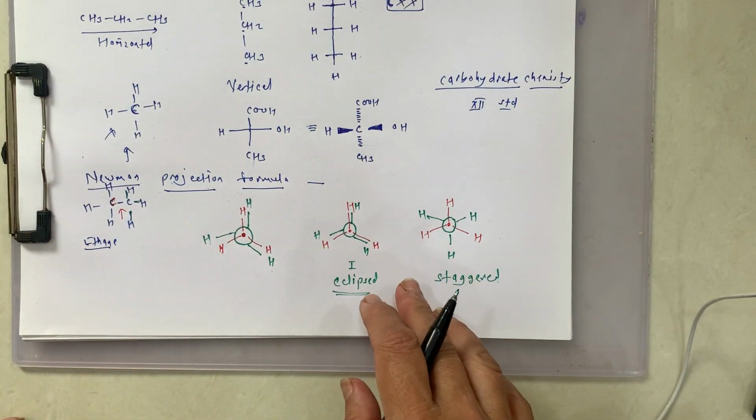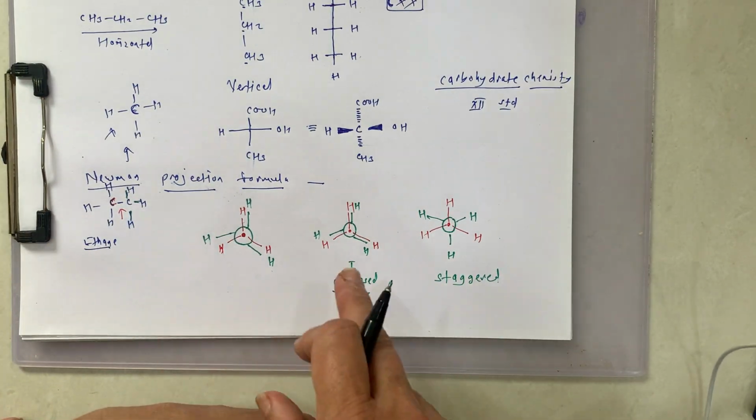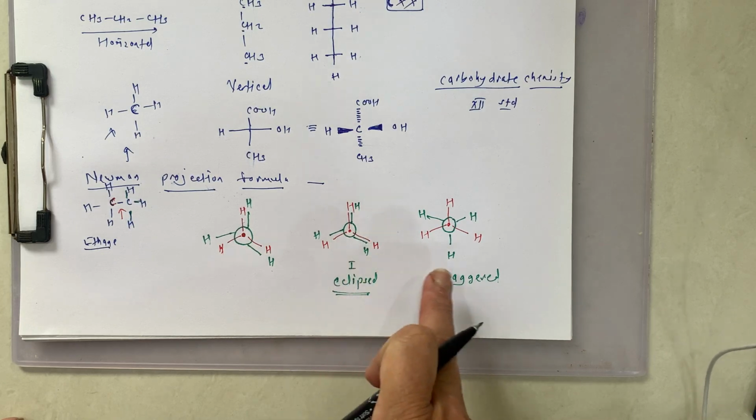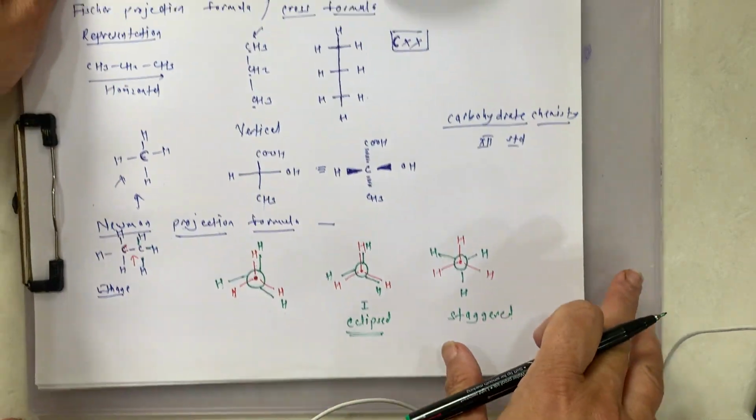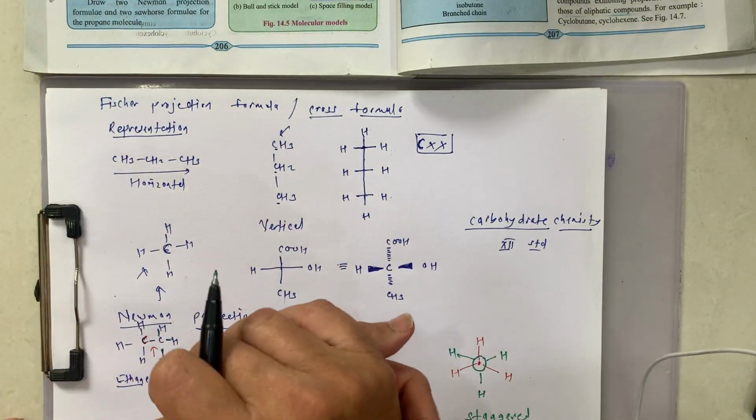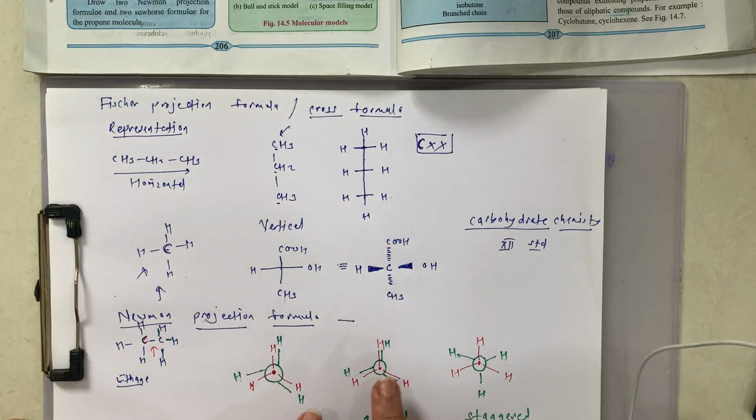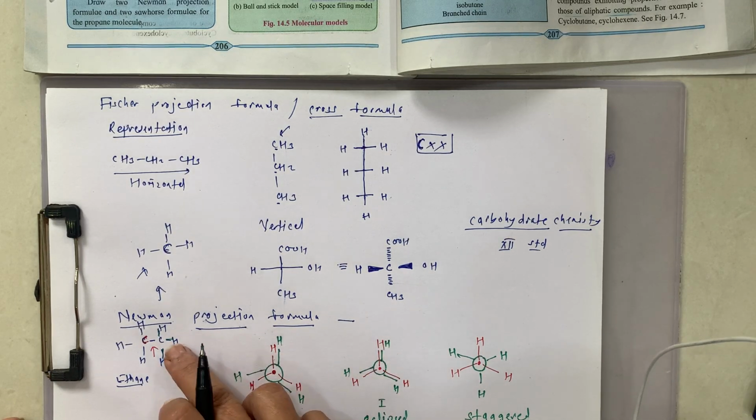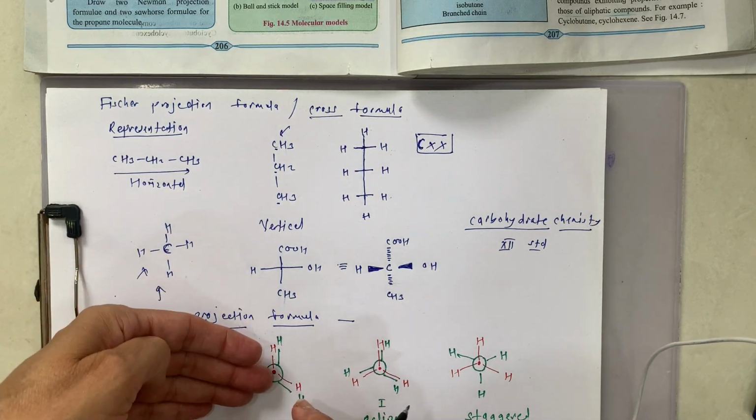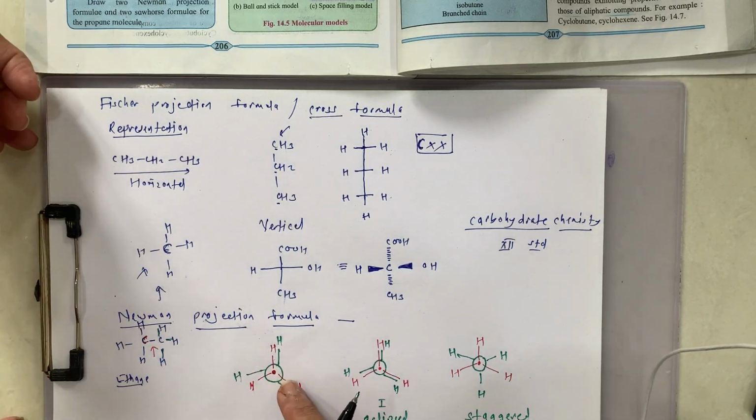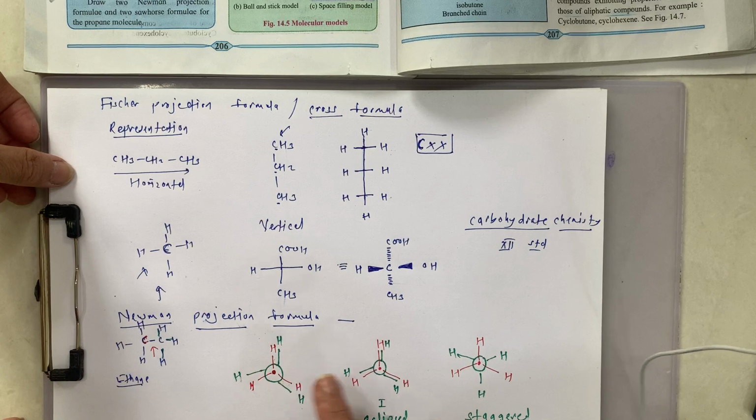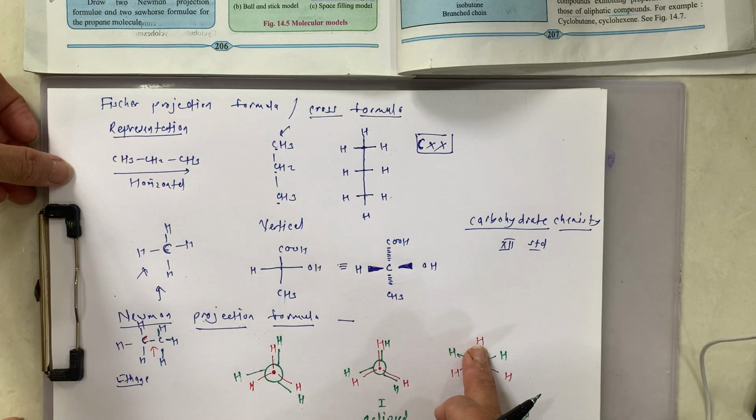Staggered Newman projection formula. This is the eclipsed one, this is the staggered one. The convention we followed is to represent the front carbon by a point. This is just a point. And the rear carbon, which is behind this C, is represented by a circle around it.